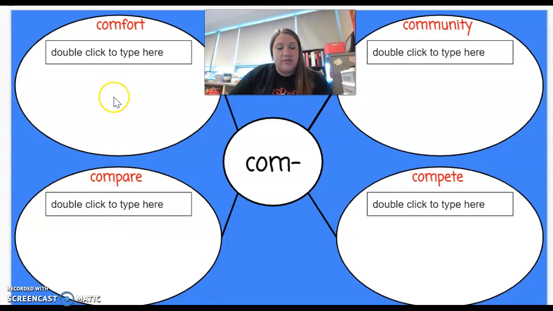Using your dictionary, you need to find the definition for each word. Once you find it, you will double click in the box here that says double click to type here and type the definition for each one of these words. When you're done, make sure you check your spelling and punctuation before you hit submit to your teacher.